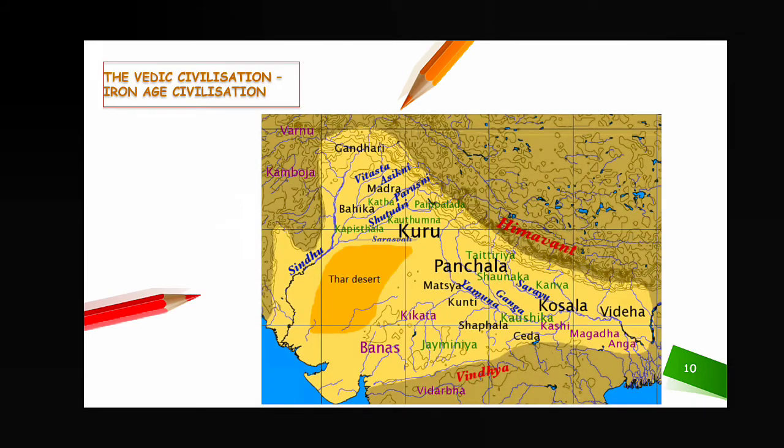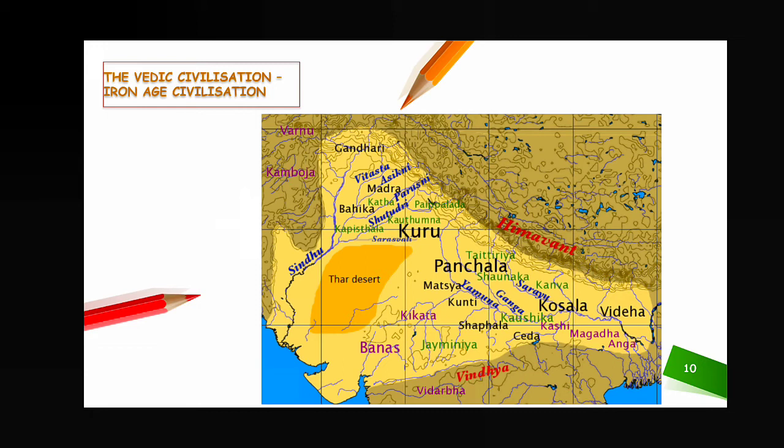Next, that is the Iron Age civilization in India. It developed in this yellow colored portion, take a look. At that time there was no division between India and Pakistan, and that's why it is called only India. But now so many places of Vedic civilization, so many places of Iron Age civilization are located in Pakistan also, just like the Indus Valley civilization.